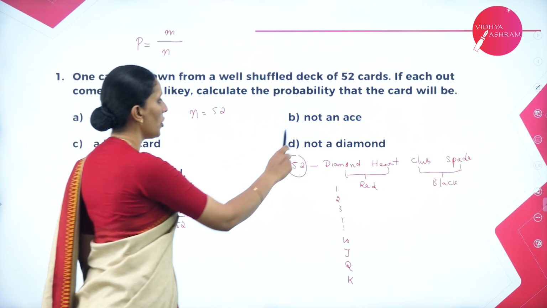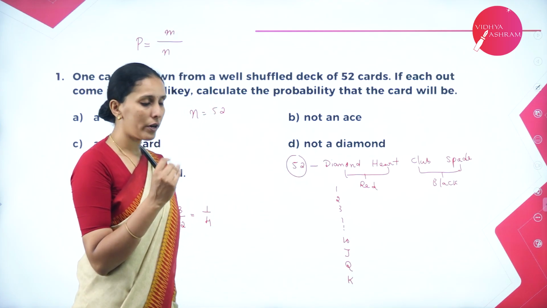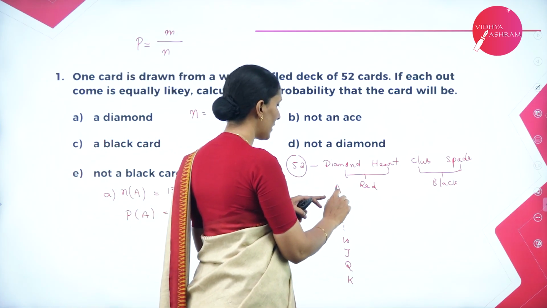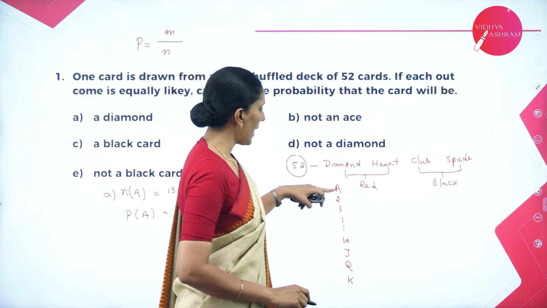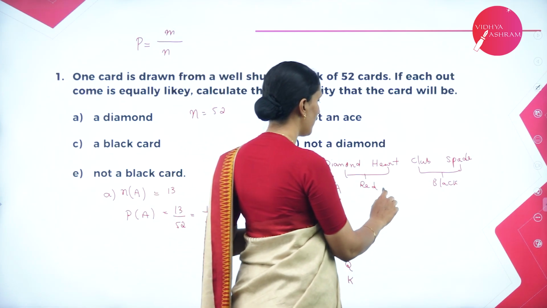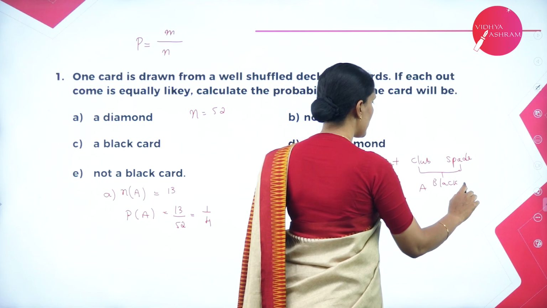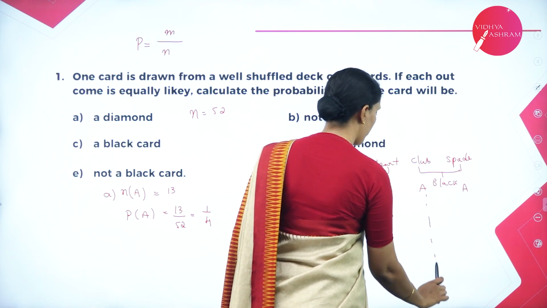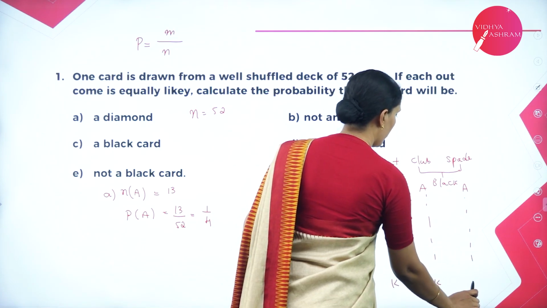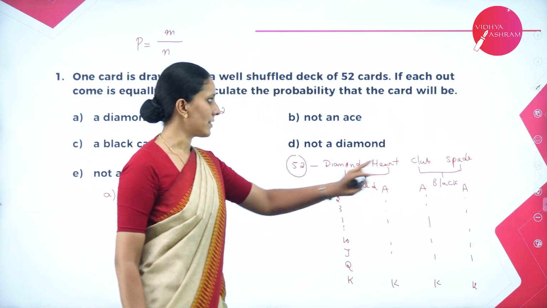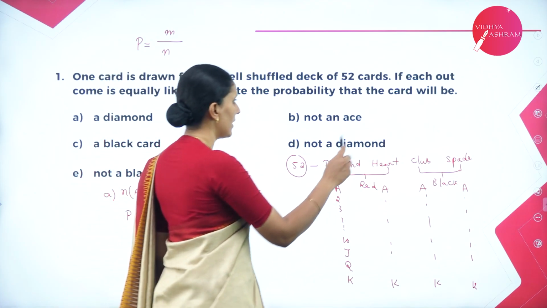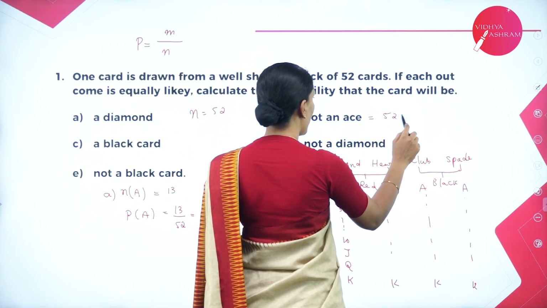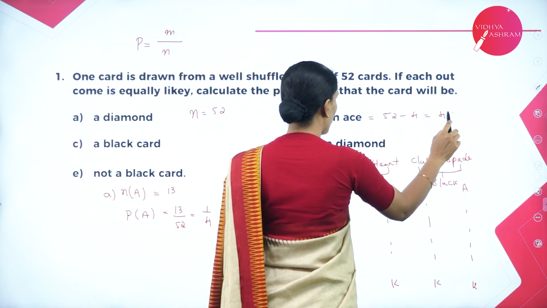Next we have not an ace. We have 4 aces here. So 1 is nothing but ace. So A is in diamond, A is in heart, club also contains ace, and spade. So all cards from A to K. So we have 4 aces. When I say not an ace, this is obviously 52 minus 4, which is equal to 48.